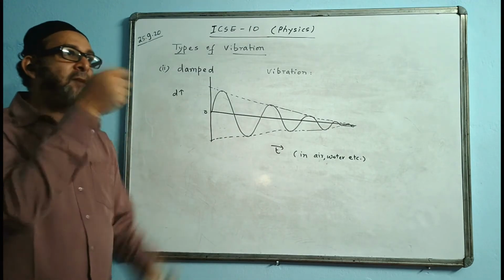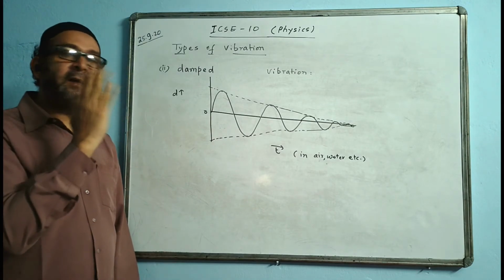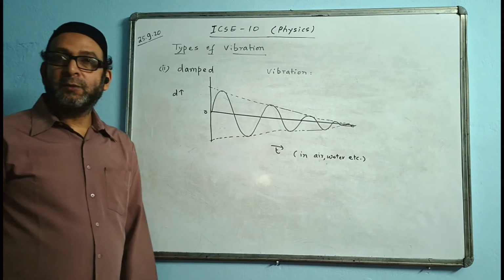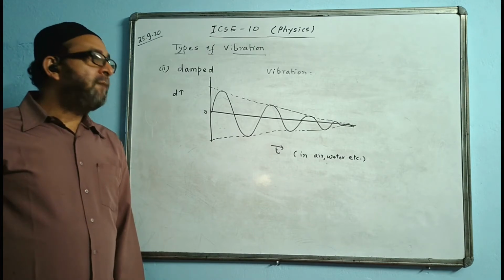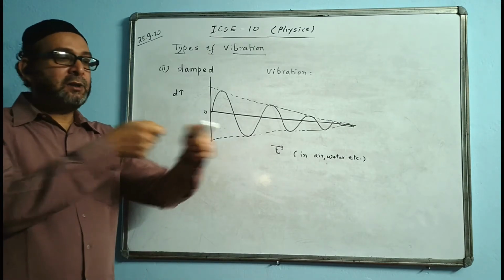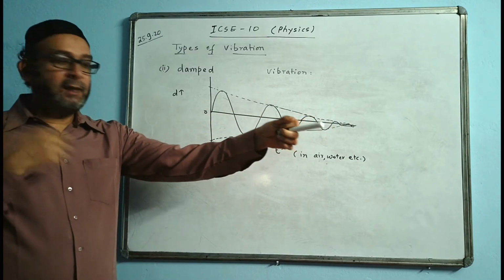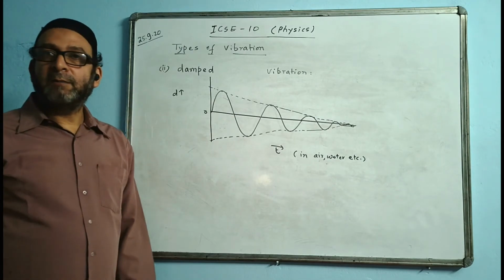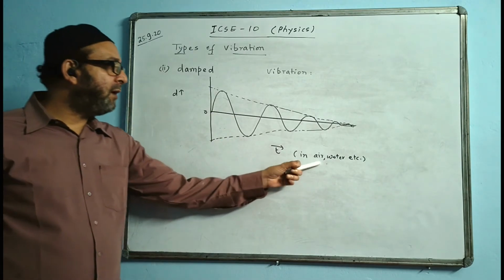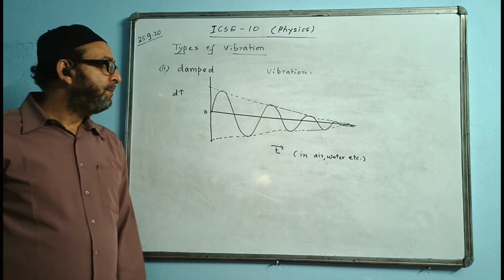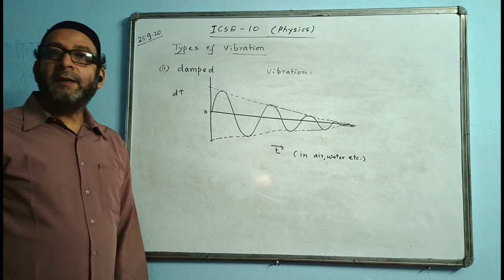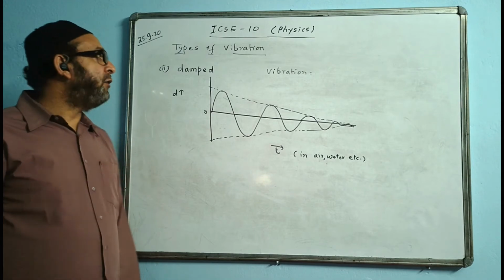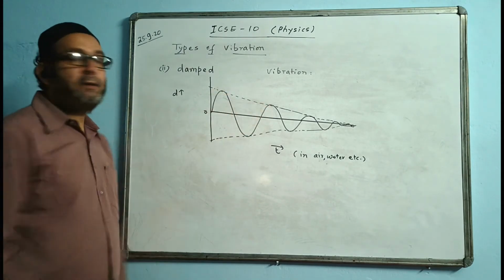Same thing happens with the tuning fork. When we vibrate it in the air, it will keep on vibrating, but its vibration will keep on decreasing. Amplitude will keep on decreasing, and ultimately it stops. Same thing happens when you take a stretched wire, the string, and vibrate it. You will find that the vibration stops after some time. This is because of the presence of air or water, etc. The medium will be offering friction, due to which there will be loss of energy, and due to loss of energy, the amplitude will keep on decreasing.